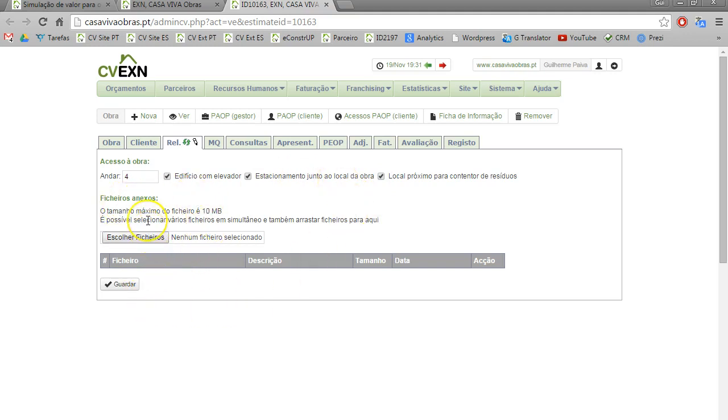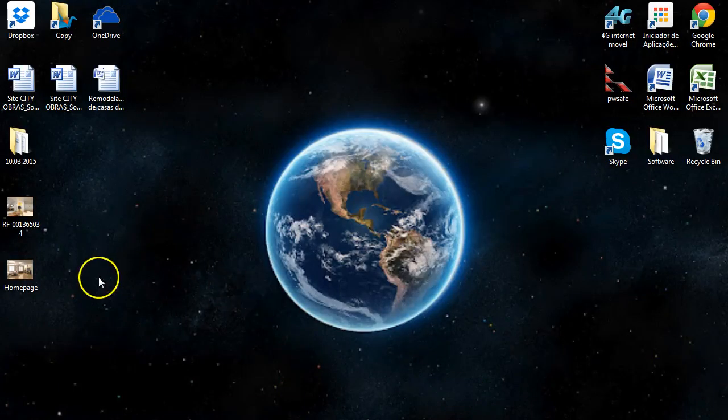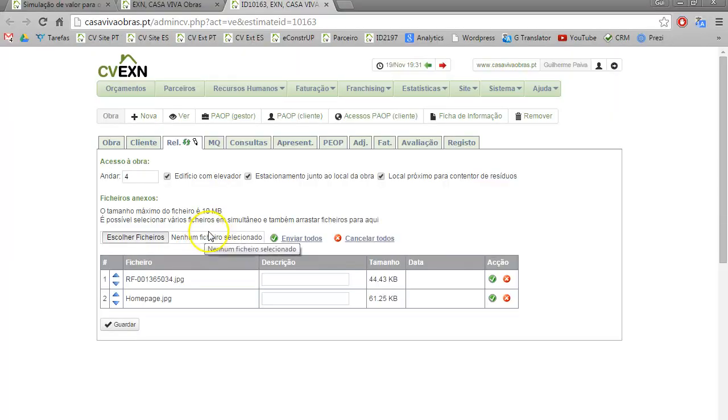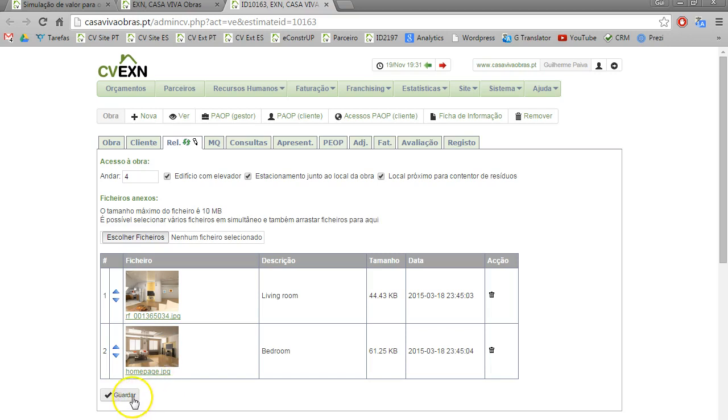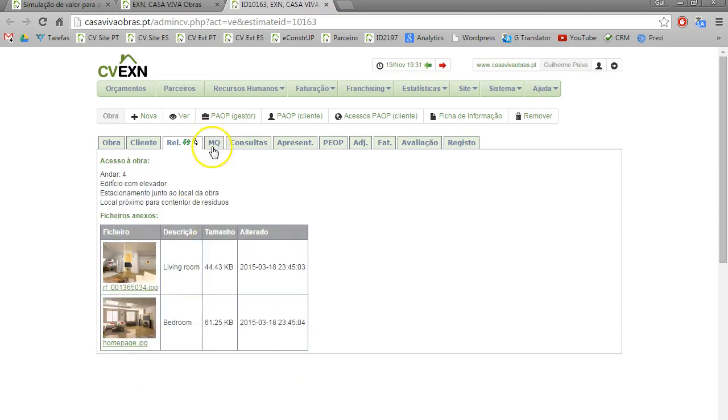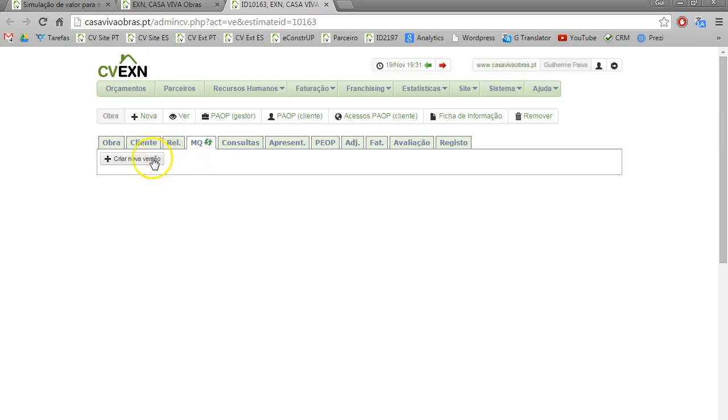And here I have a place where I can upload photos or any plans, any drawings, whatever I want. So I'm going to get these two photos and upload them here. Let's say this is the living room and bedroom. So I'm going to send it. Alright, there it goes. We have it uploaded. I'm going to save it.